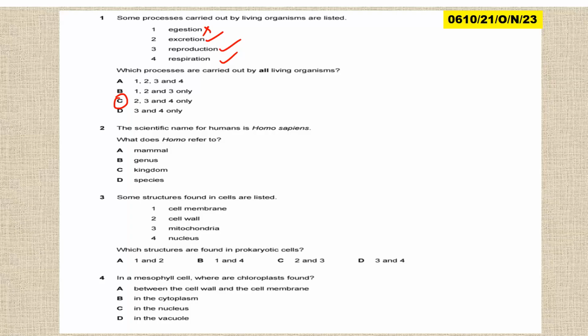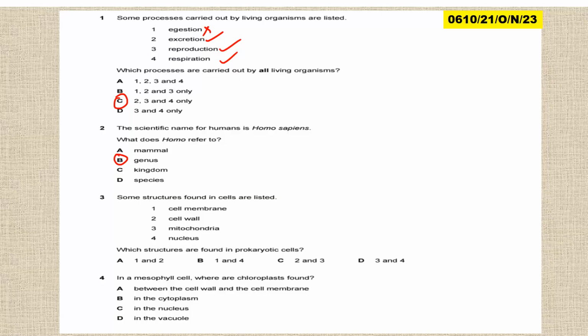Okay, then now we have the second one. The scientific name for humans is Homo sapiens. What does Homo refer to? Homo refers to the genus. In the binomial system, the first part is the genus. Structures found in cells are listed below: cell membrane, cell wall, mitochondria, nucleus.